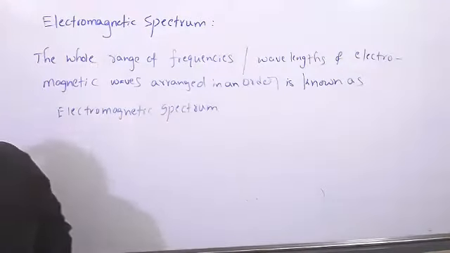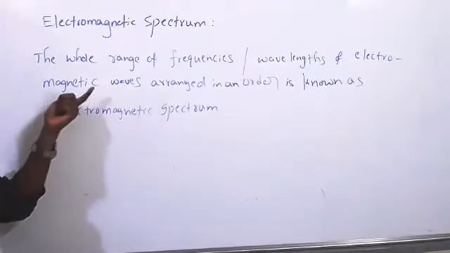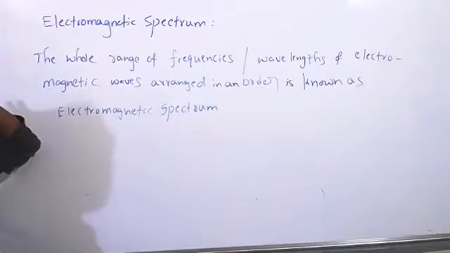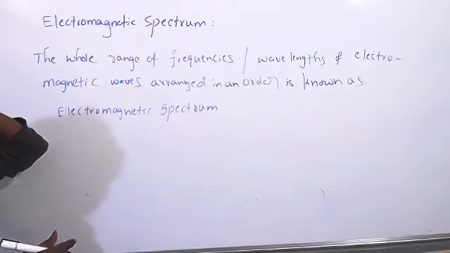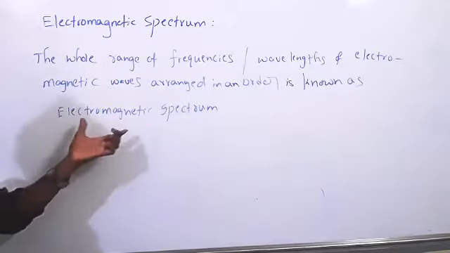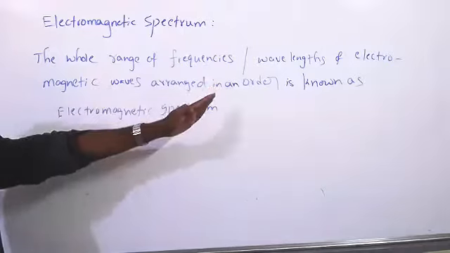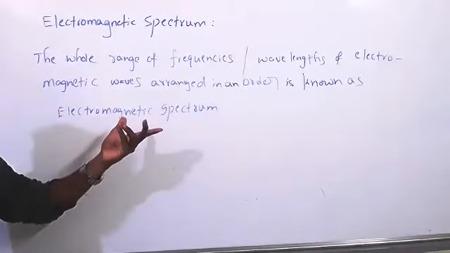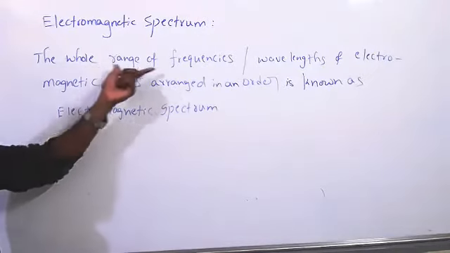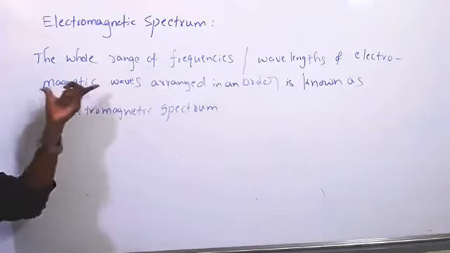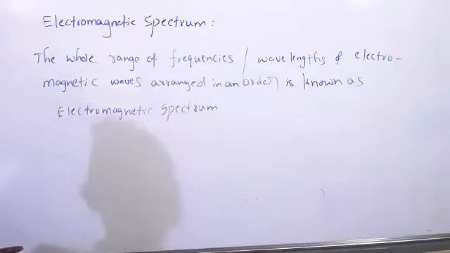Electromagnetic spectrum. The whole range of frequencies or wavelengths of electromagnetic waves arranged in an order. That order is nothing but the electromagnetic spectrum. Spectrum is nothing but the orderly arrangement of electromagnetic waves. So the electromagnetic spectrum is the whole range of frequencies or wavelengths of electromagnetic waves. So how to remember this electromagnetic spectrum?